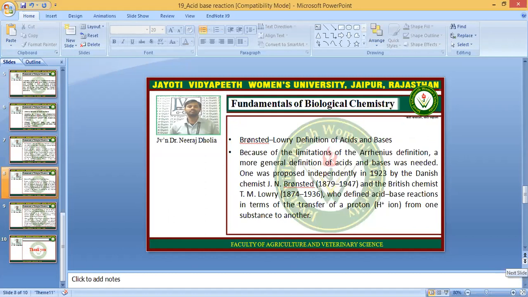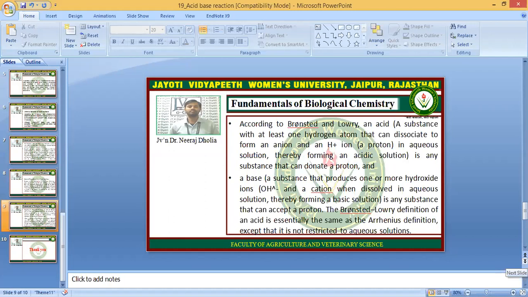Now talk about the Bronsted-Lowry definition of acids and bases. Because of the limitation of the Arrhenius definition, a more general definition of acids and bases was needed. So it was given by two scientists, Bronsted and Lowry, and they defined the acid-base reactions in terms of the transfer of a proton from one substance to another. So they talked about the proton, H plus ions only.